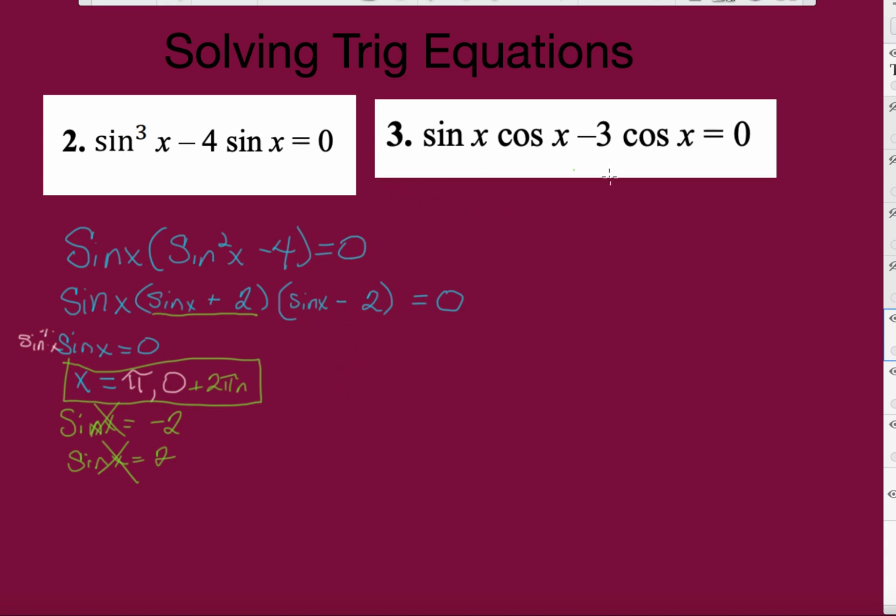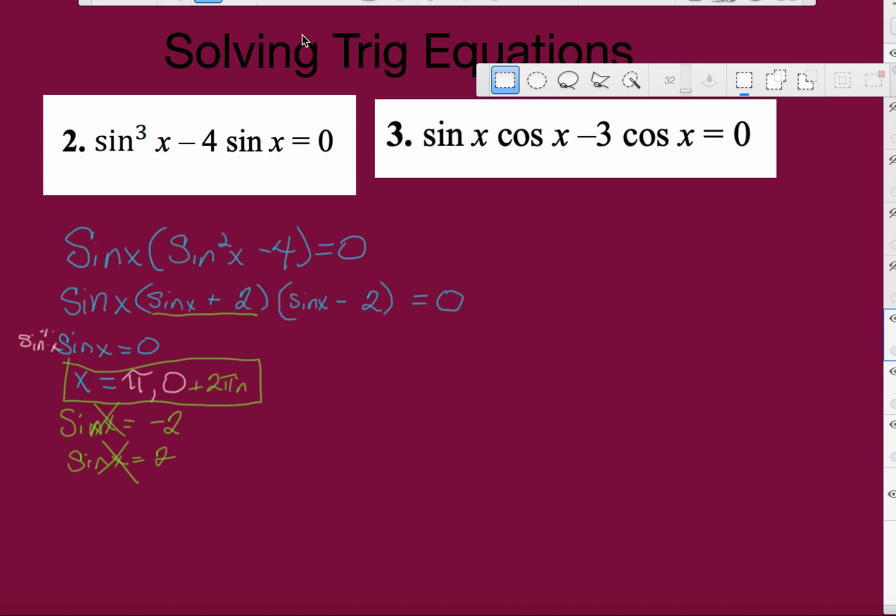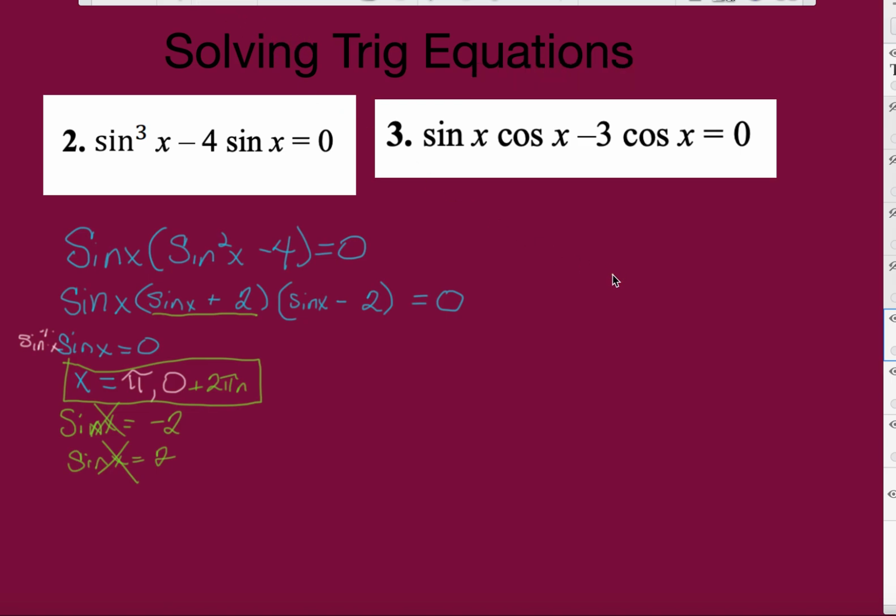Moving on, we're going to move to this next one. Again, we're going to factor, and we're going to find, hopefully, some value where we get a 0. And we're going to see it's not that difficult. I want to move this. Nah, I'll get rid of that. All right, so I'll just shift over a little bit.